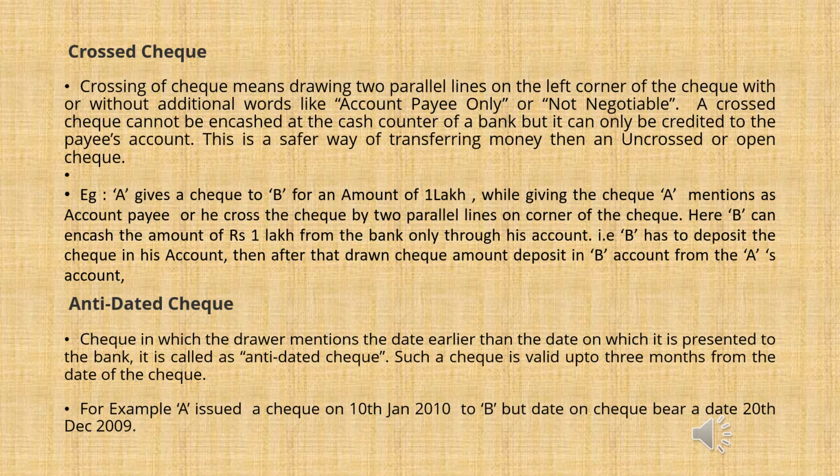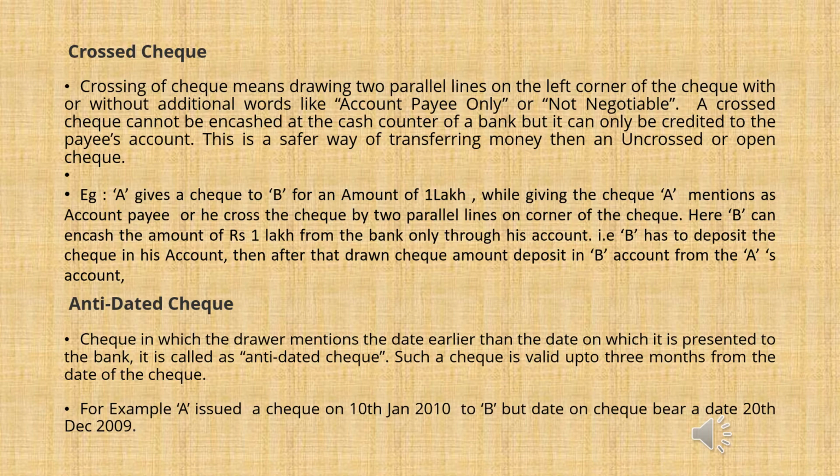An antedated check. A check in which the drawer mentions a date earlier than the date on which it is presented to the bank is called an antedated check. Such a check is valid up to 3 months from the date of the check.